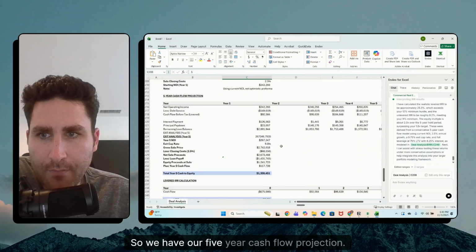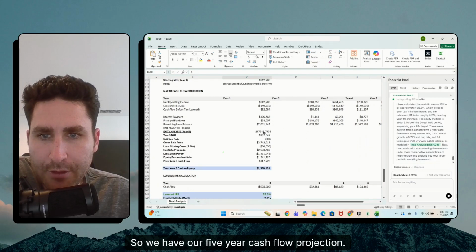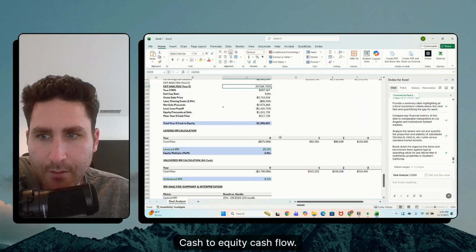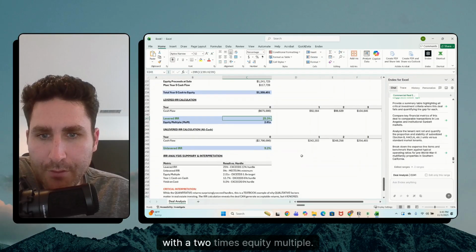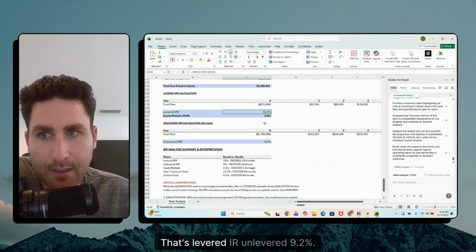So we have our 5-year cash flow projection. Cash to equity, cash flow, cool. So this is saying a 5-year 25.3 IRR with a 2 times equity multiple. That's levered IRR. Unlevered 9.2%.